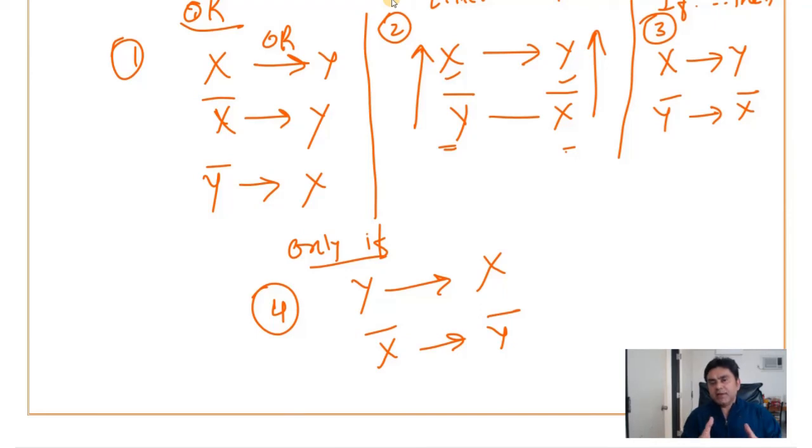Or rule, either or rule, if and then rule, only if rule, and then you will master the logic.